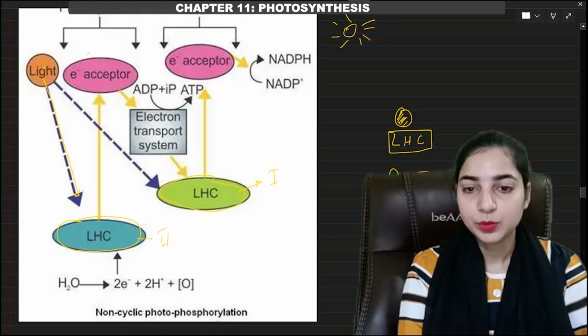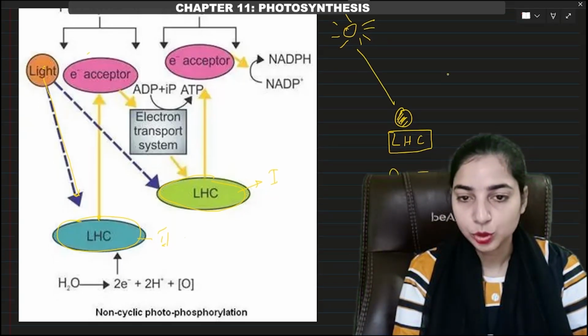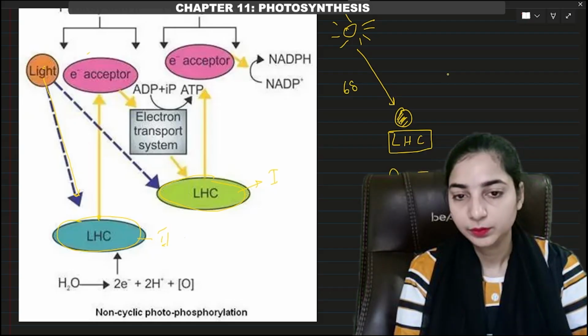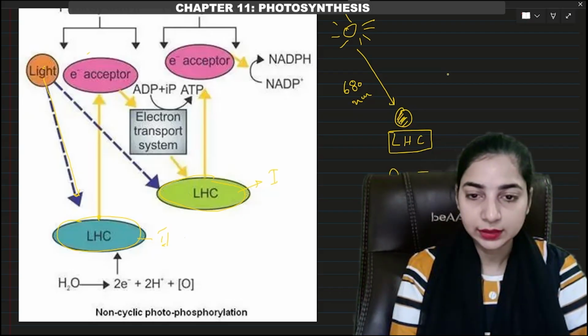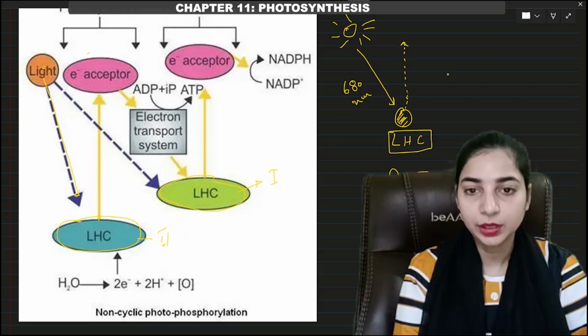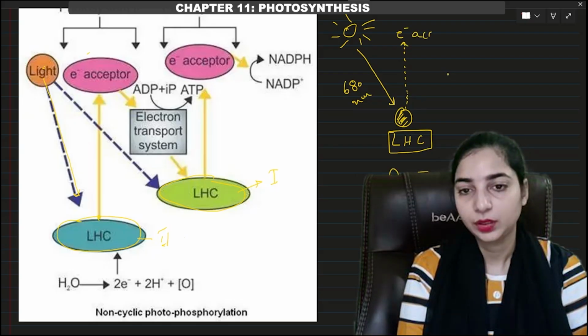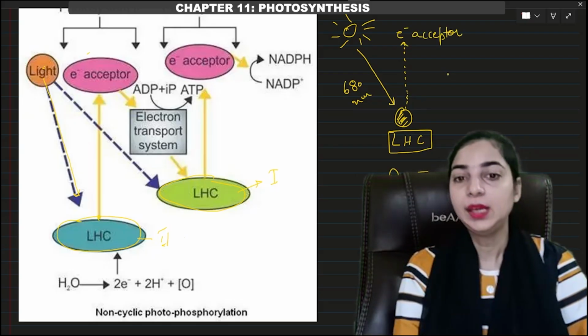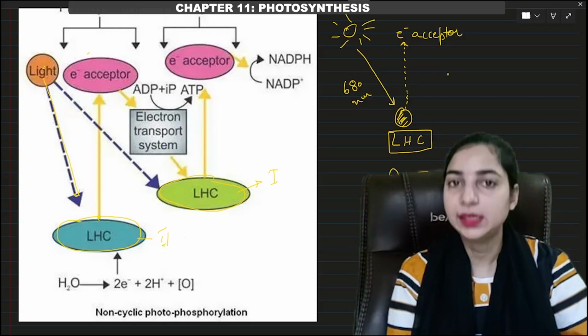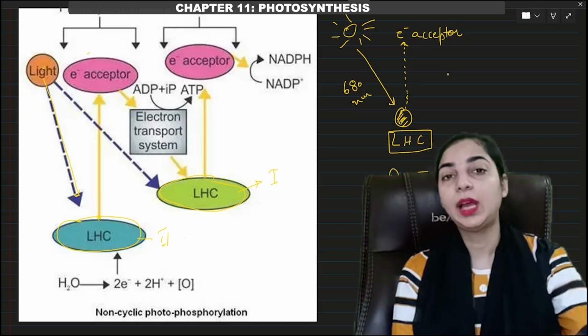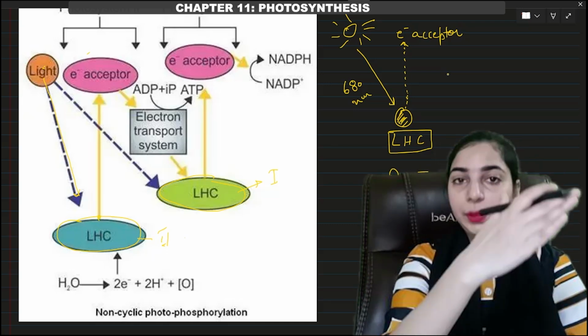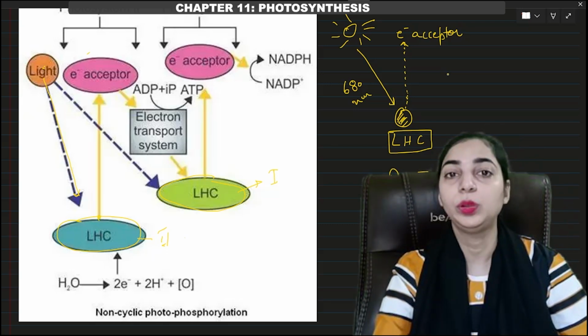When the chlorophyll A molecule absorbs the light of 680 nanometer, the electron will become excited, and then this electron will jump into a higher orbit where it will be accepted by the electron acceptor. The electron acceptor will catch this electron which was excited by the absorption of light. Then what will happen to this electron? This electron will be passed to various electron carriers.